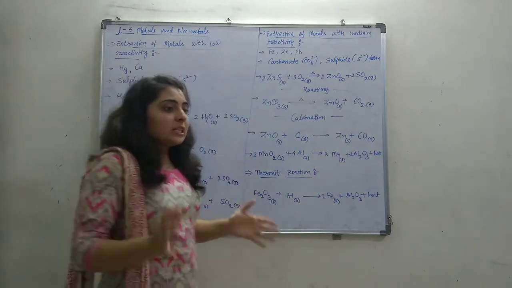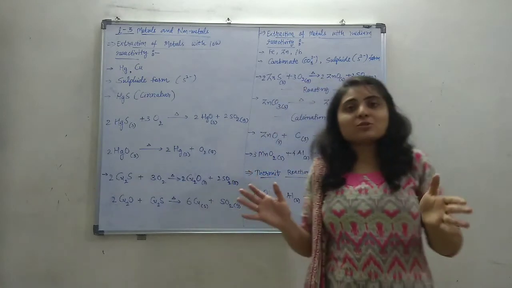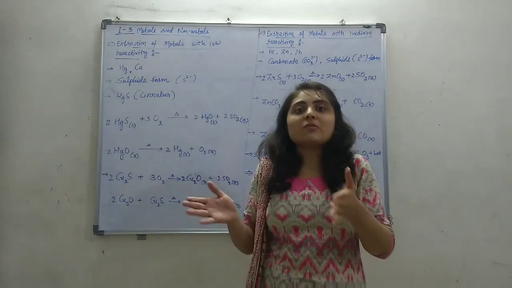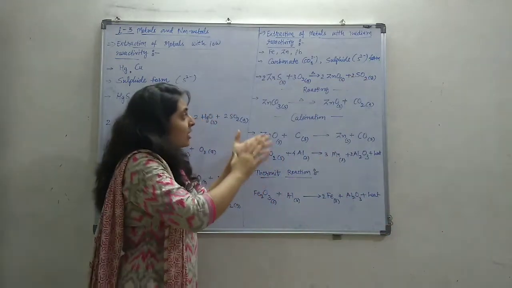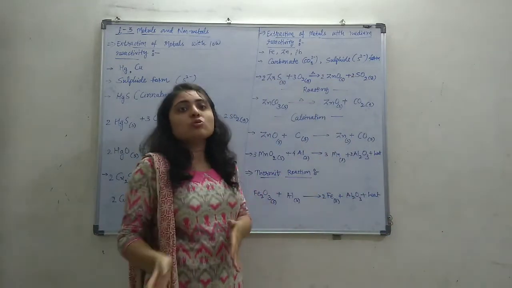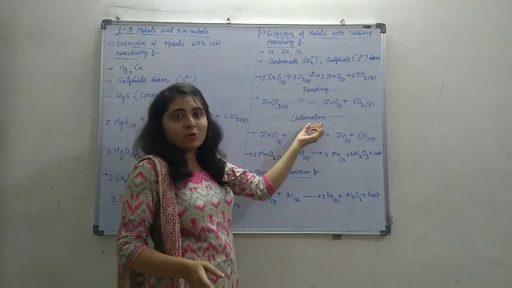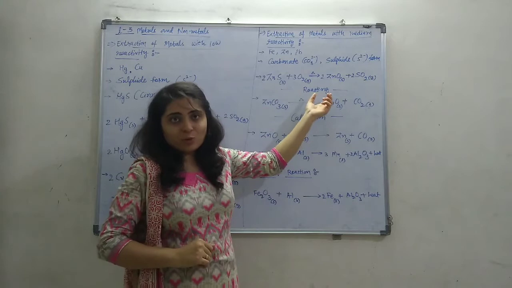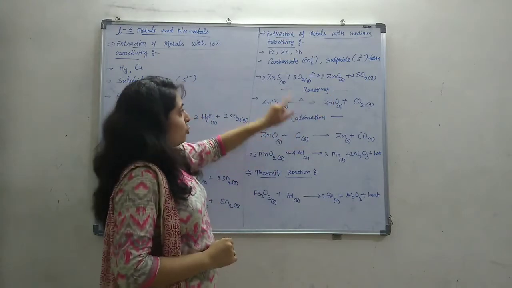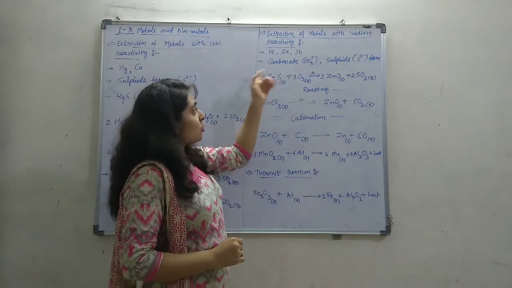Our first task is to convert this carbonate and sulfide form to oxide form. The conversion of carbonate to oxide is the calcination process, and the conversion of sulfide to oxide is the roasting process. What is the difference between the two?